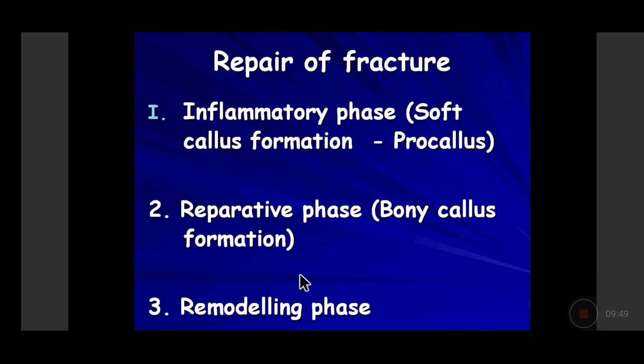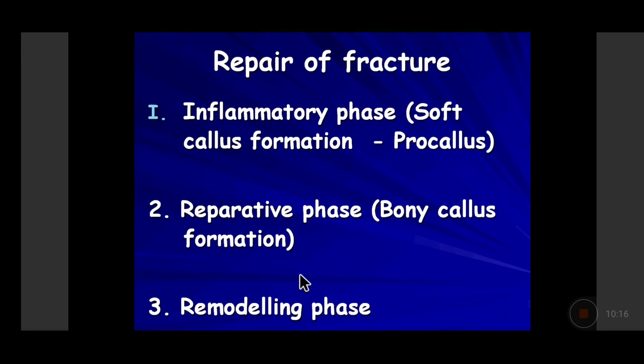Now, how does the fracture repair itself? Like in the skin, like in any other part of the body. So if you have healing by primary intention or healing by secondary intention, it will entirely depend upon how big the fracture is and what is happening. So we know that immediately what will occur at the site of the fracture is there will be presence of blood because of the breakage of the capillaries at the site of the fracture.